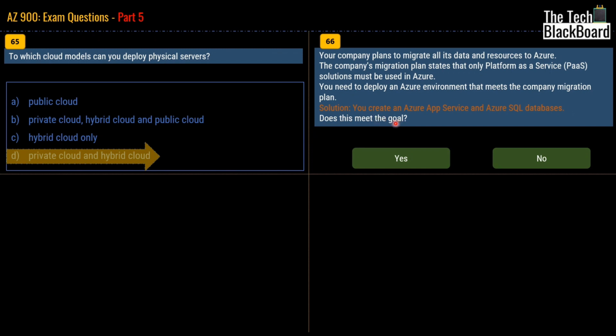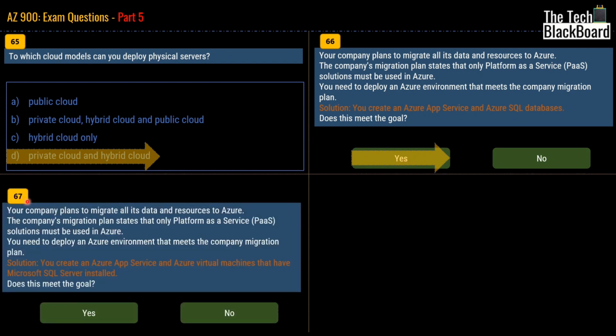Does this meet the goal? The answer to question number 66 is yes. The reason being that both App Service and Azure SQL database are considered PaaS offerings. Thus, the combination of both is also a PaaS offering. So it's a yes.